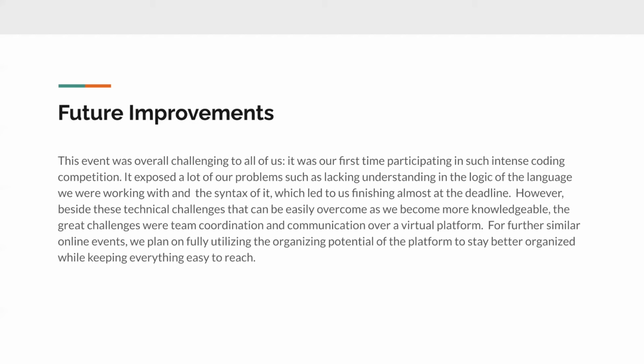However, the greater challenges were not technical, but rather team coordination and communication over this virtual platform, because we're not face to face and can't see what the others are doing. But I believe this can be easily overcome, because on platforms like Discord you can create separate channels for different purposes, including voice channels. If we learn how to utilize them, those problems can be avoided in the future.